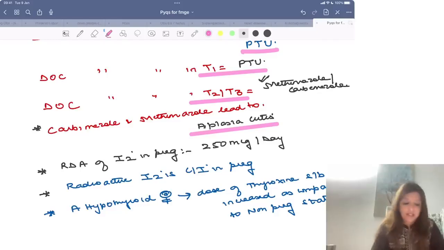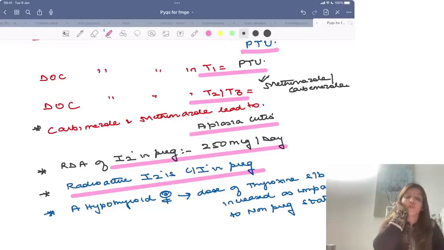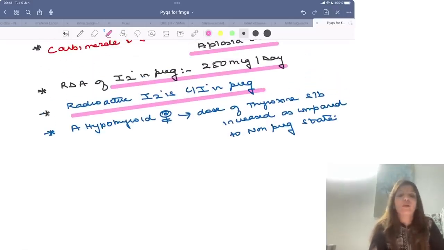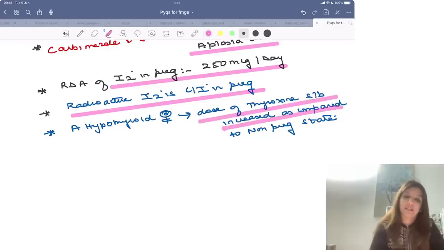Another very important point is, radioactive iodine is contraindicated in pregnancy. They can ask you what is the RDA. RDA is recommended daily allowance of iodine in pregnancy, which is 250 micrograms per day. Right? And the last thing you have to remember is, suppose there is a hypothyroid female who was taking thyroxine and she conceives. What are you going to do to the dose of thyroxine? In all hypothyroid females, when they conceive, the dose of thyroxine should be increased. Right?